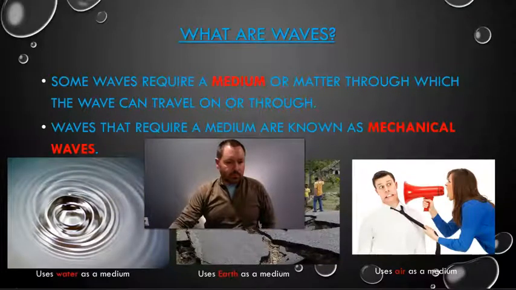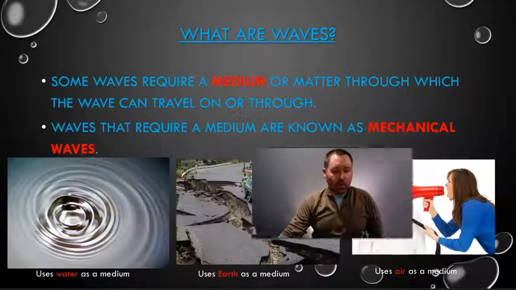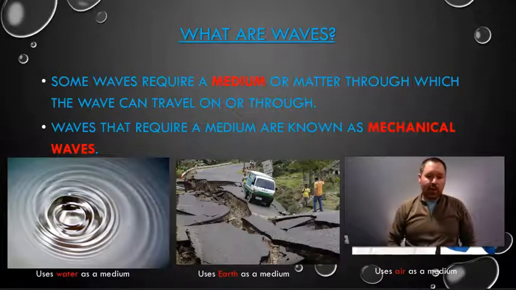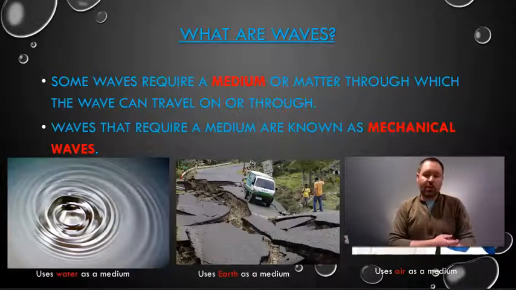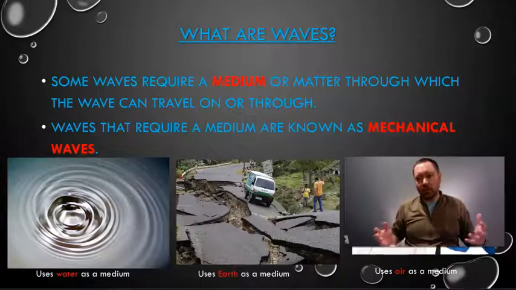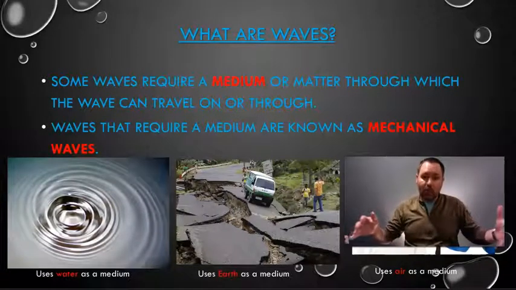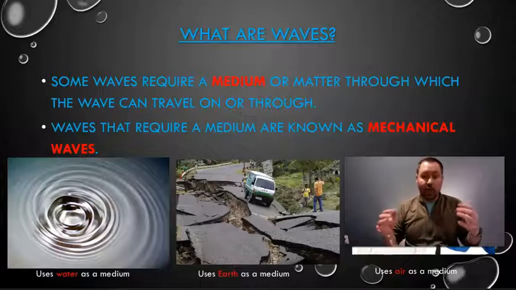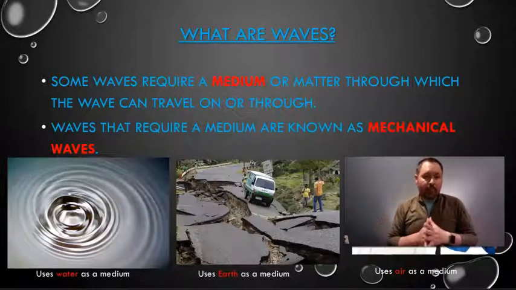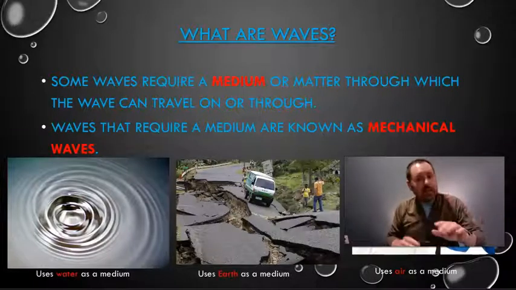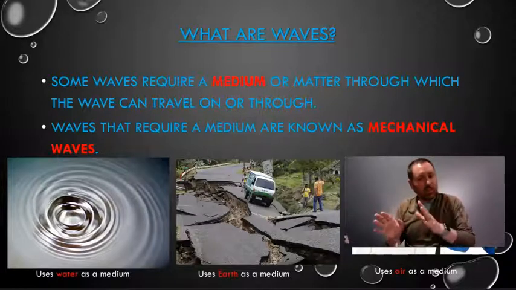Anyway, let's keep going. It says some waves require a medium, and that's what I was just saying. A medium is matter through which a wave can travel on or through. So when you think about waves in an ocean, they travel on the water, right? Or earthquake waves, they travel on the earth. But waves travel on or through something unless it's a certain kind of wave that doesn't need a medium.